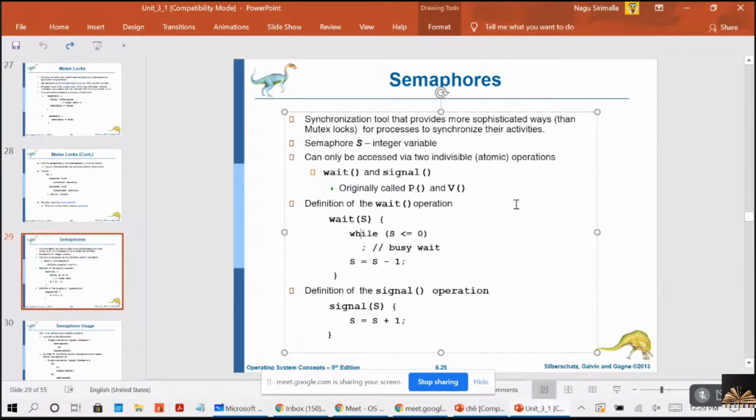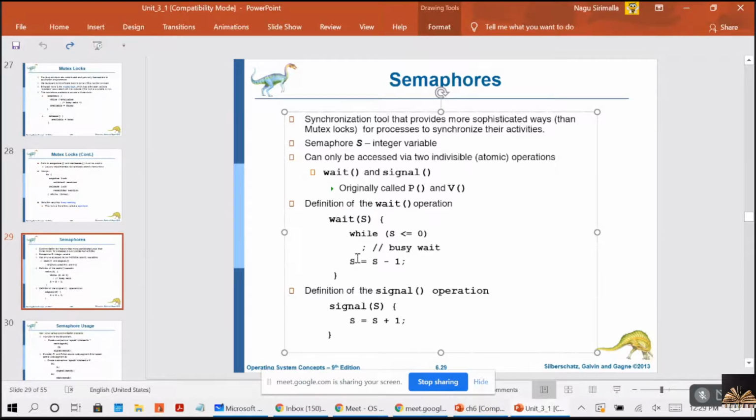Now let's consider the first process is calling this wait function. When the first process is calling this function, it will check the condition S less than or equal to 0. Is this condition satisfied or not? No, because S is equal to 1, so it is not less than or equal to 0. It returns false, so the process will be allowed to use the resource. Before it uses the resource, it will make S equal to S minus 1. That is, S is 0.